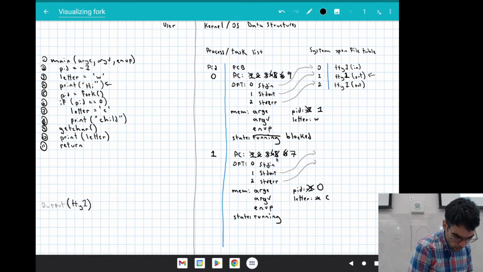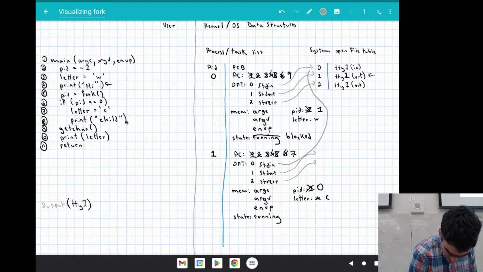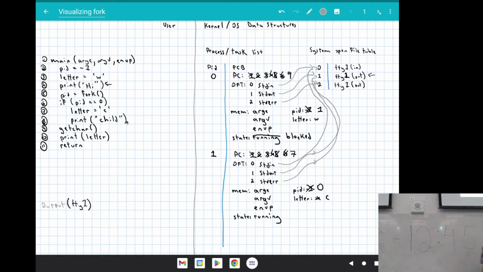Then we're going to print out child here. And when we print out child here, our operating system is keeping these references to this open file table, the system level open file table. And the print is going to print to the same terminal that our parent process had in the first place because we're pointing at the same thing. So it's going to print the word child here. So I'm really sorry, I should have been updating our output. We would have seen hi, and now we'll see child.